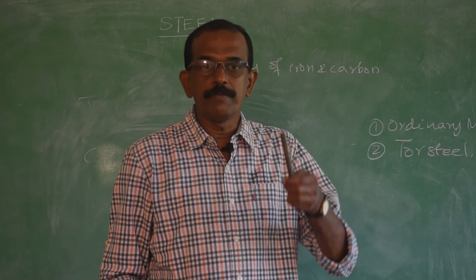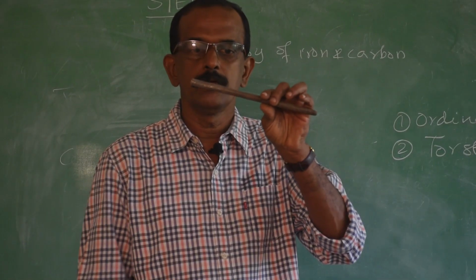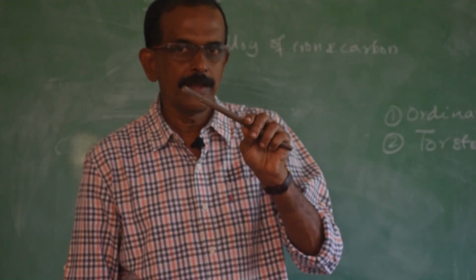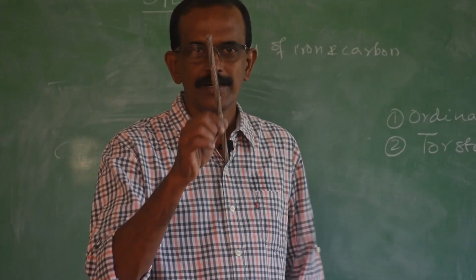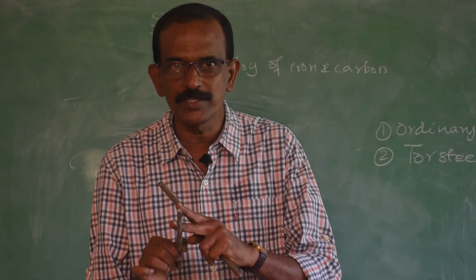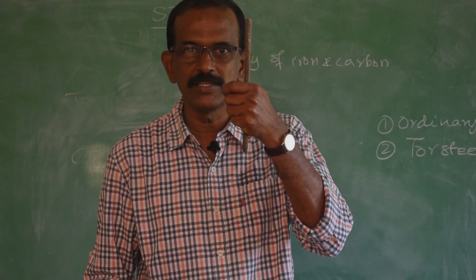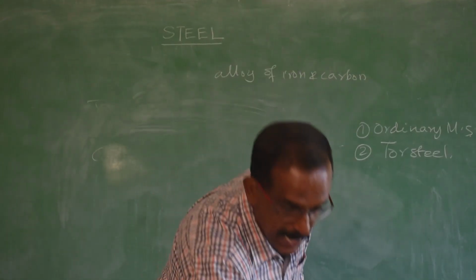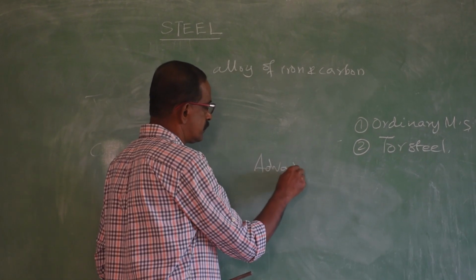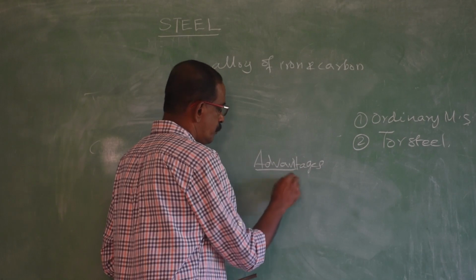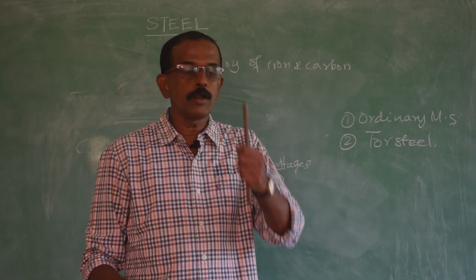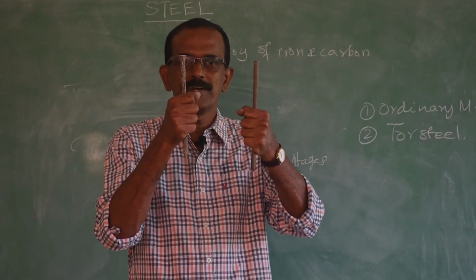As you know, about 10 or 15 years back, in most construction sites ordinary mild steel was used. But nowadays, for most construction, torch steel is used. That means there are some advantages for this compared to ordinary mild steel. So, we will discuss the advantages of torch steel over ordinary mild steel. What is the advantage of torch steel over ordinary mild steel?